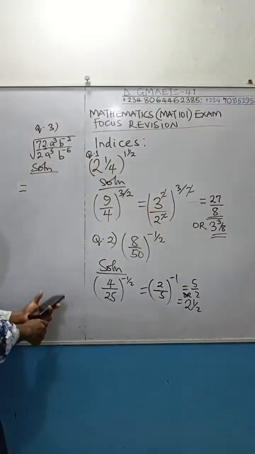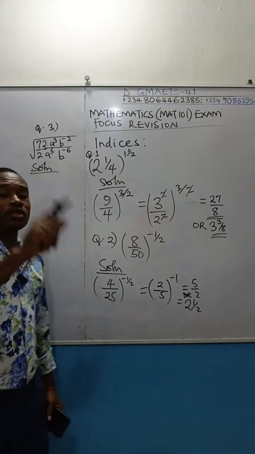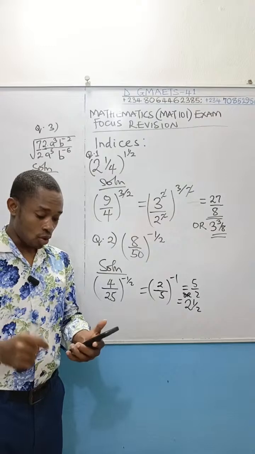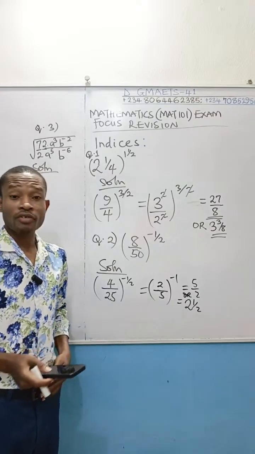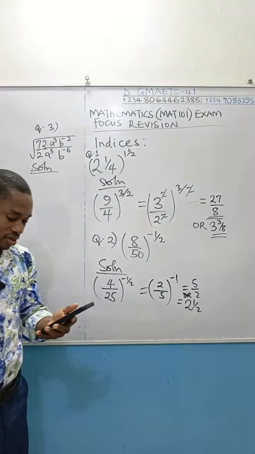Then once you get that 36, what do you do? The square root of 36 is going to give you 6. Take note of what I said. 72 divided by 2 will give you 36.